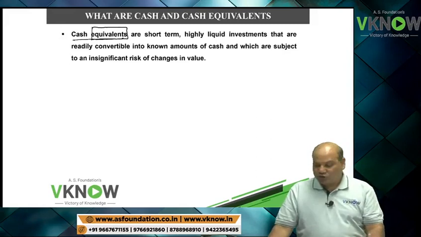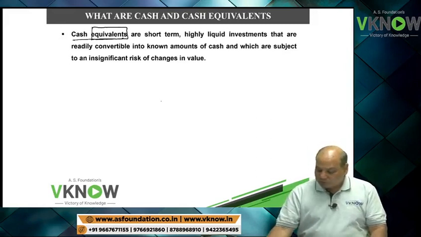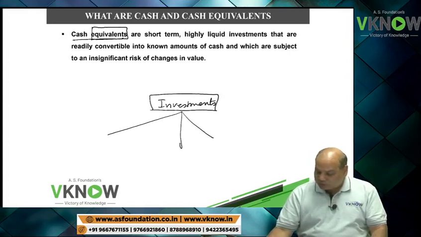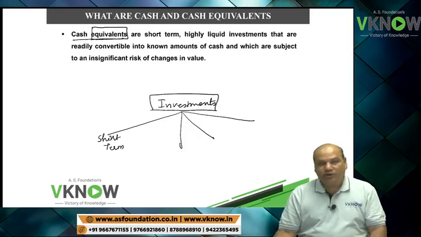The feature of cash equivalents is that these are basically investments. Which investments? Investments which will have the following features. Short term. These are short term investments.